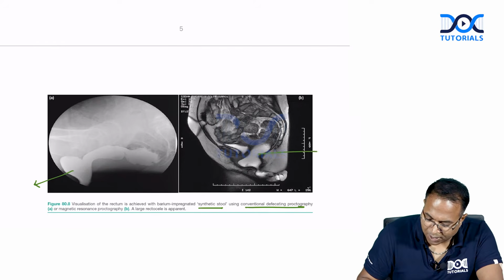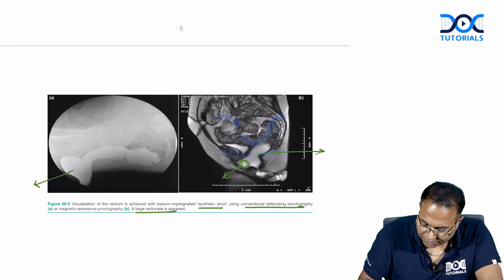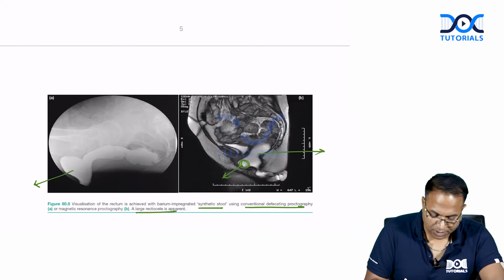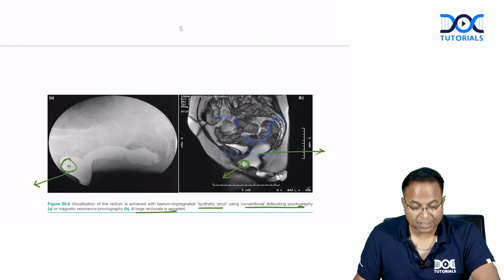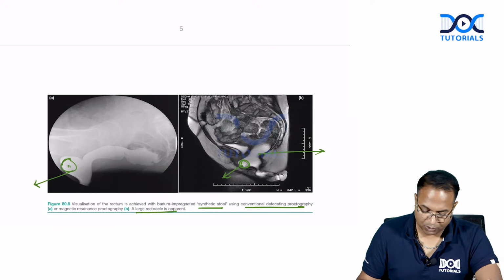This is the MR defecogram. A large rectocele is apparent. Large rectocele is found on defecogram. In both the pictures, you can see the rectocele. So these are classical MR defecography and X-ray defecography pictures.